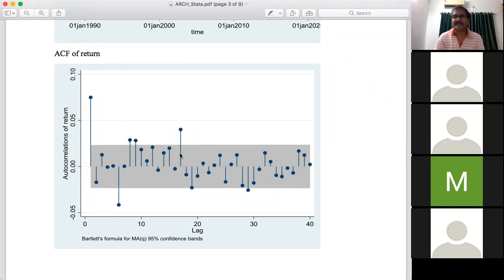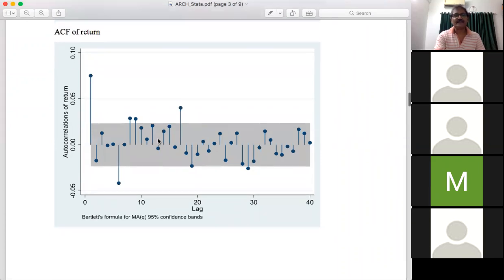Command simple: AC space the variable name. Variable here is return. So AC space return. After entering, you will get this kind of autocorrelation function. This autocorrelation function suggests there is no particular pattern of the autocorrelation.